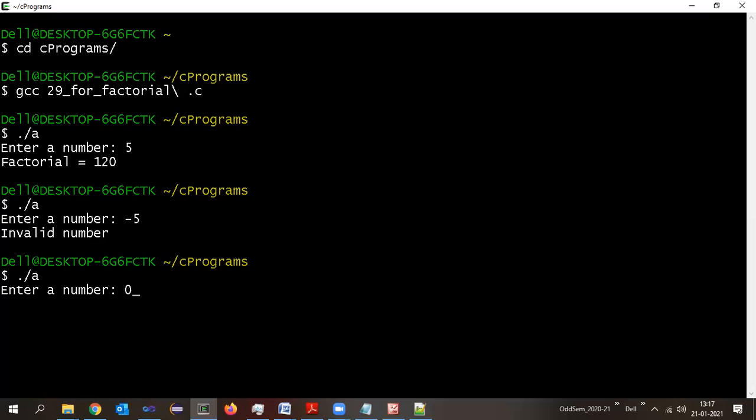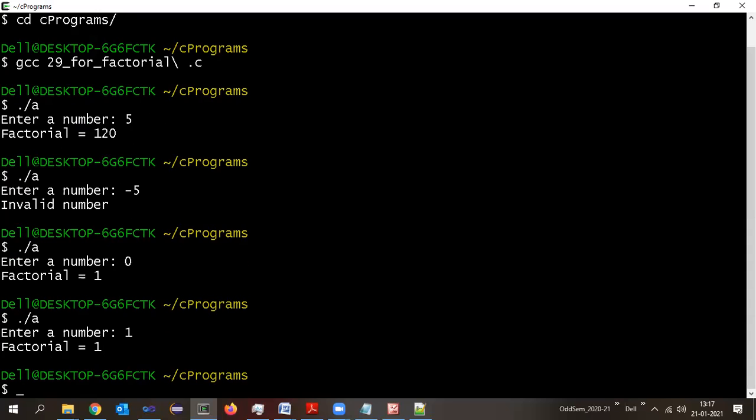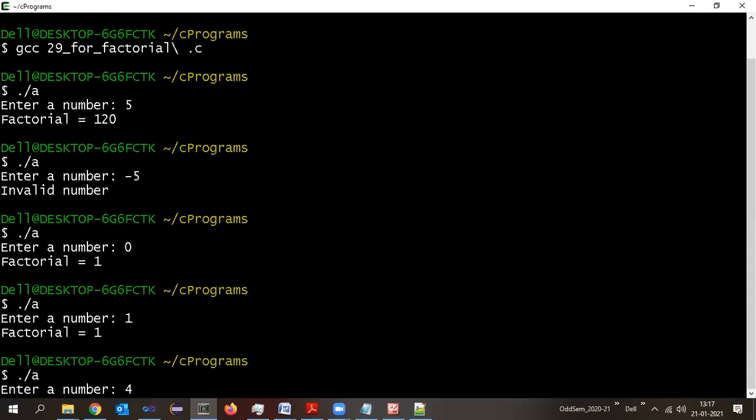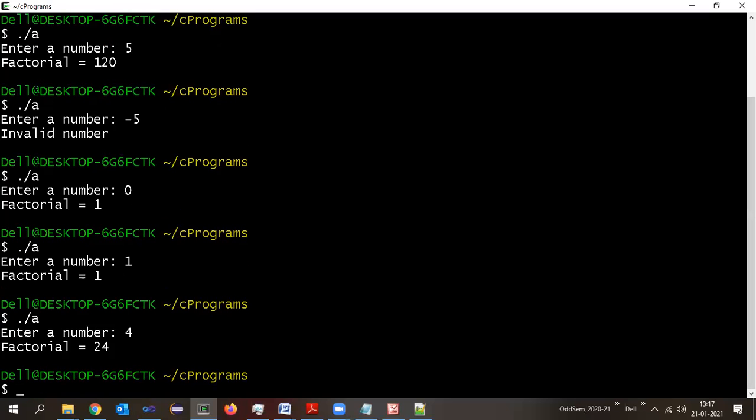0. What is expected? 1. Is it giving the correct answer? Yes. Next, 1. 1. Let us check for some other number. Say 4. What is the factorial of 4? 24. 24.